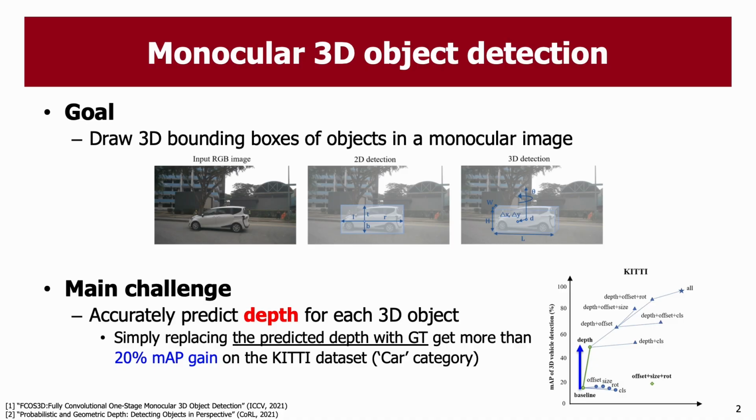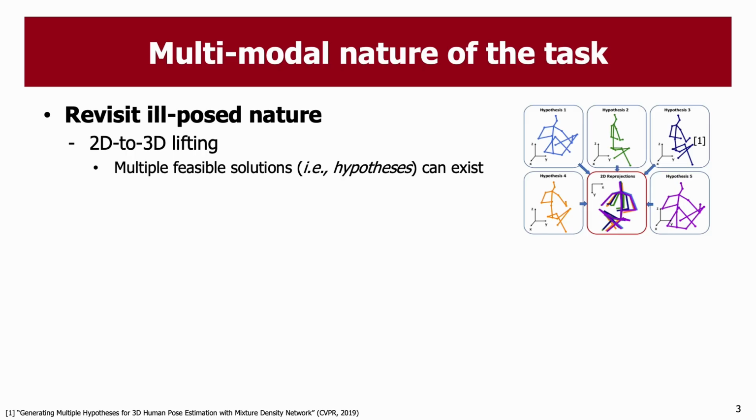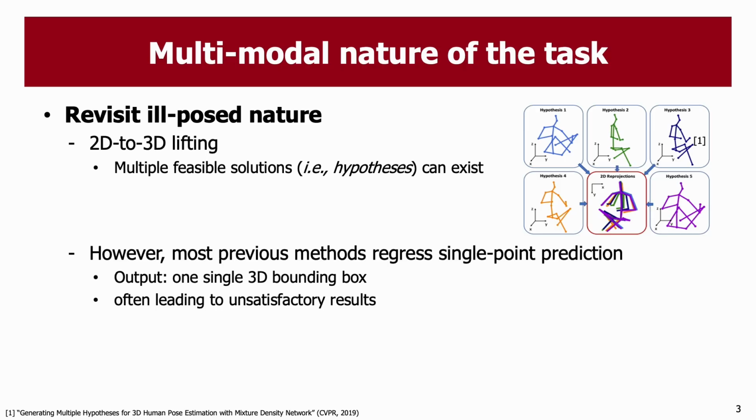From a geometric perspective, monocular 3D detection is an ill-posed inverse problem. A single 2D observation can correspond to multiple valid 3D configurations. For example, similar 2D projections may arise from objects located at different depths. However, most existing methods regress to a single point prediction, producing only one 3D bounding box per object. As a result, the model often converges to an implausible mean solution, failing to capture the multimodal nature of the problem.